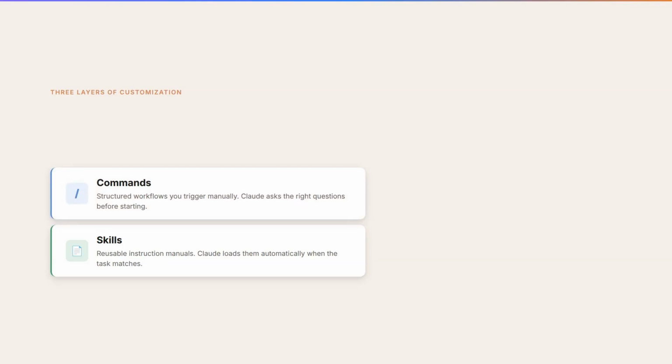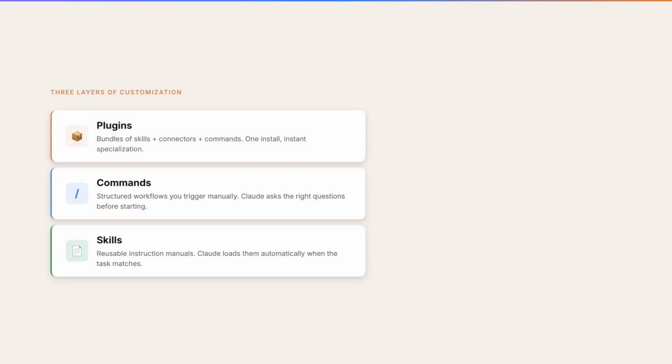Commands are different. You trigger them yourself by typing a /. They are structured workflows. Claude asks you a series of questions to gather the right inputs before starting. Think of it like filling out a brief with a teammate who knows exactly what to ask.